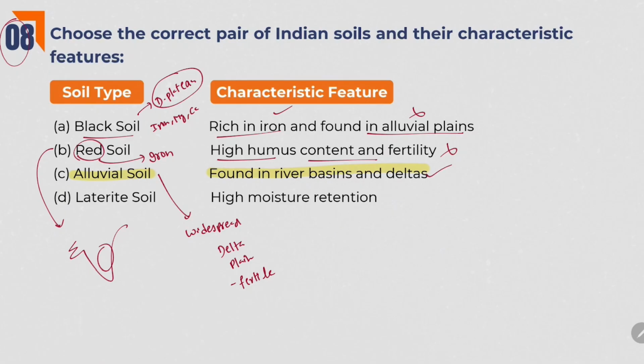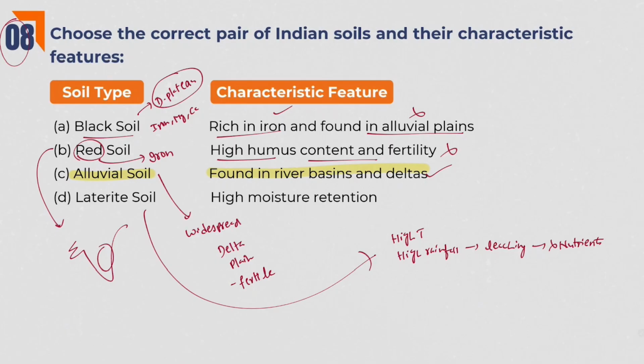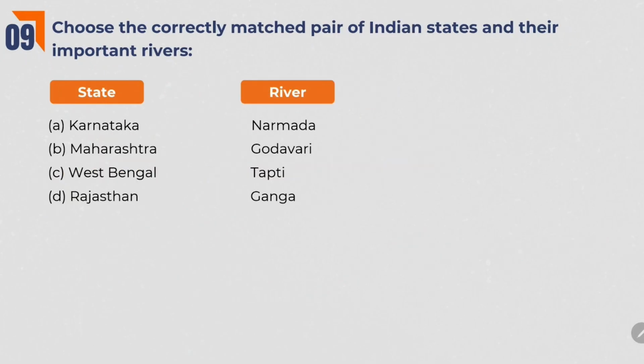Laterite soil, high moisture retention. No, actually, this laterite soil is found in regions with high temperature and high rainfall. Because of high rainfall, so much leaching will happen. So this laterite soil is devoid of nutrients. That's why in this soil, we grow crops like tea, coffee and cashews, and it is not known for high moisture retention because so much leaching happens. So here answer is C.